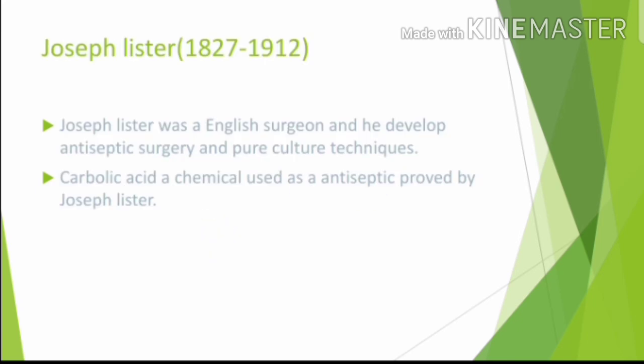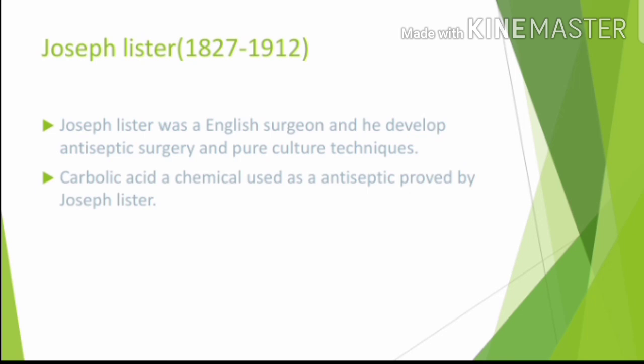The next scientist is Joseph Lister, 1827-1912. Joseph Lister was an English surgeon who developed antiseptic surgery and the pure culture technique.